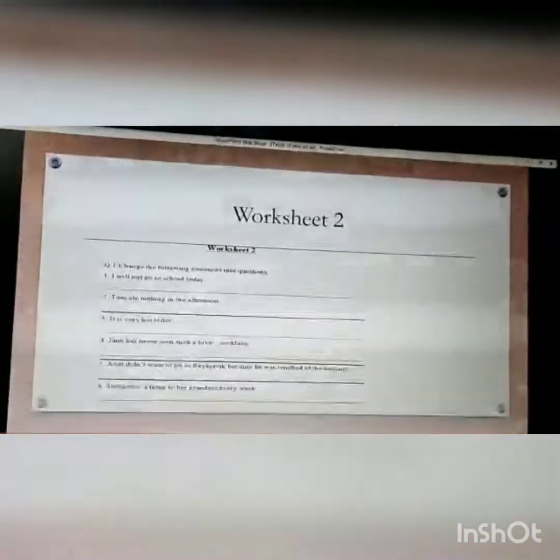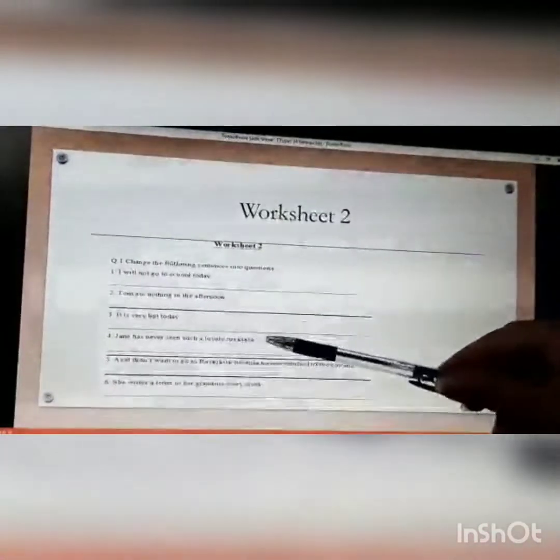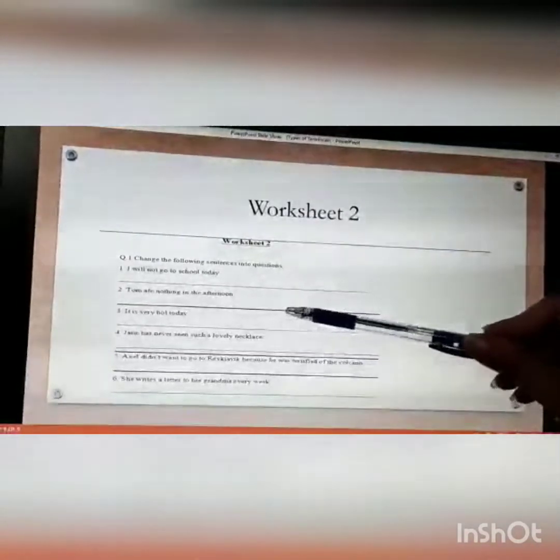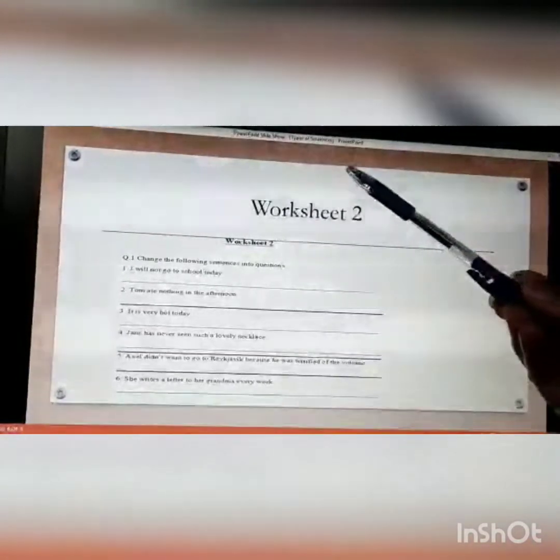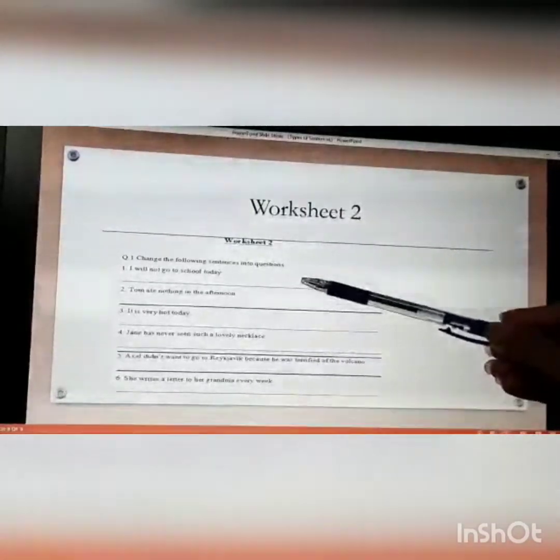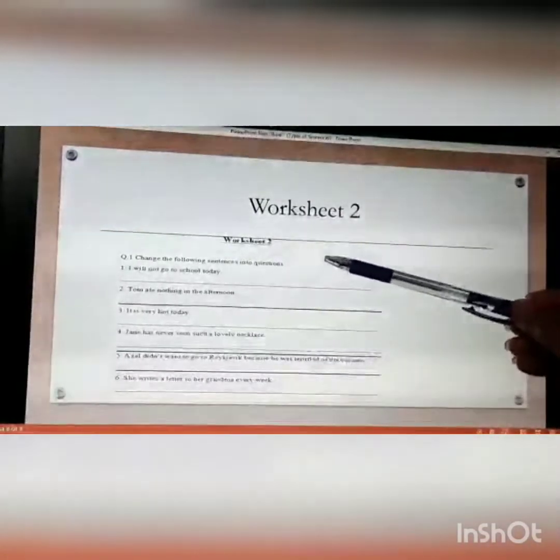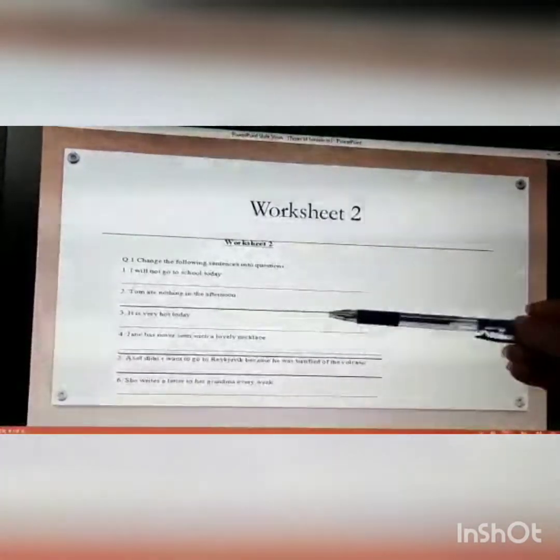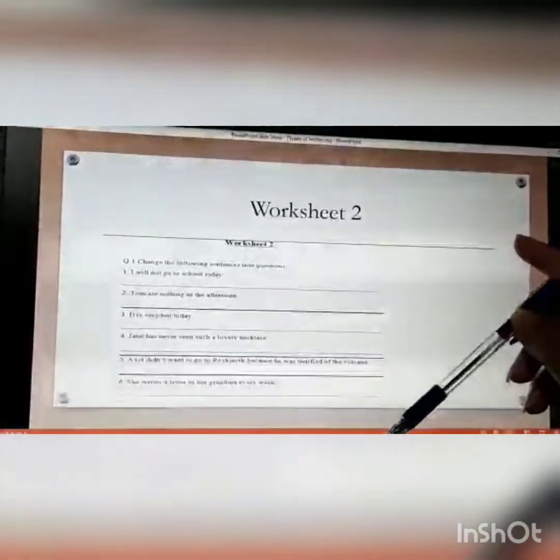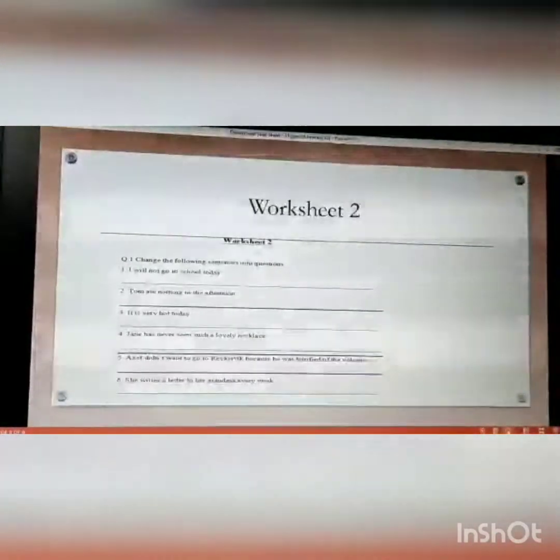Now, in the second worksheet, you have been given these statements and you have to change these statements into questions. Remember the key thing about making a question: it begins with the capital letter, and it ends with a very important thing which is called a question mark, which actually makes it a question. You cannot write a question without putting a question mark in the end.